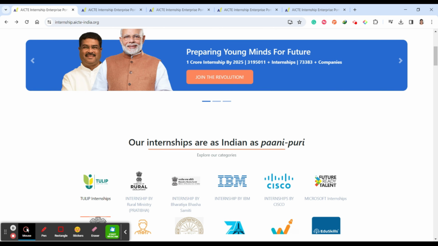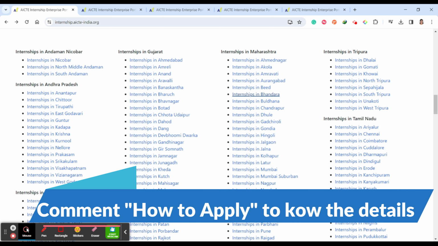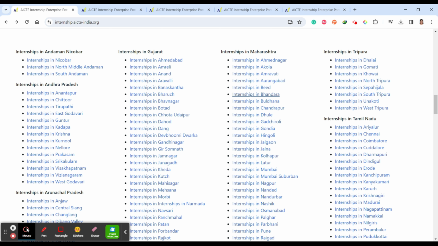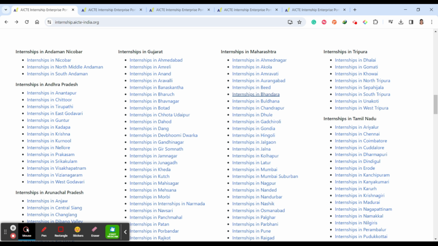I personally request you to first go through, if you are from any specific city, first look around. If you wanted to go in person and get the experience, then search by city. If you wanted to do it part time, and this is not a mandatory requirement if you are in first year, you can go ahead with a virtual internship. If you are in first year, don't worry about the stipends, because you need experience.